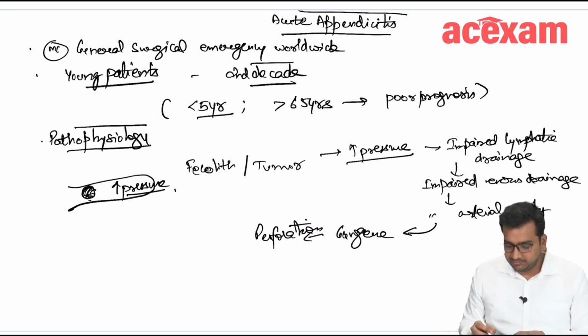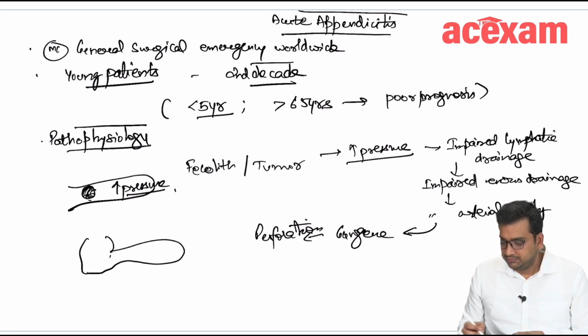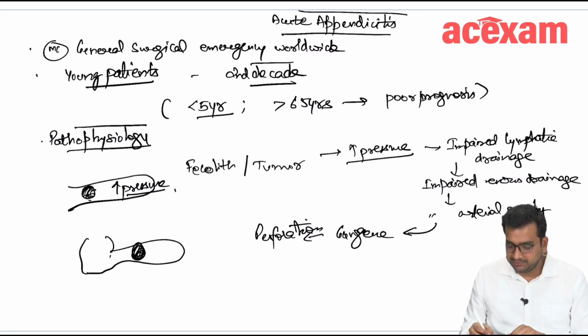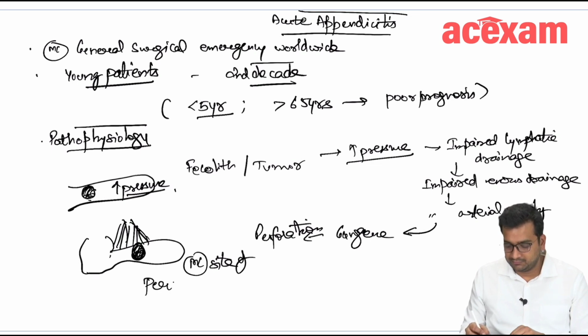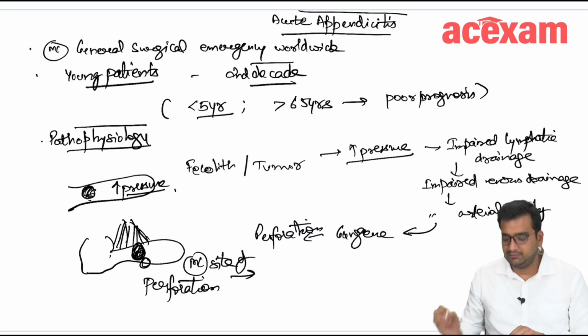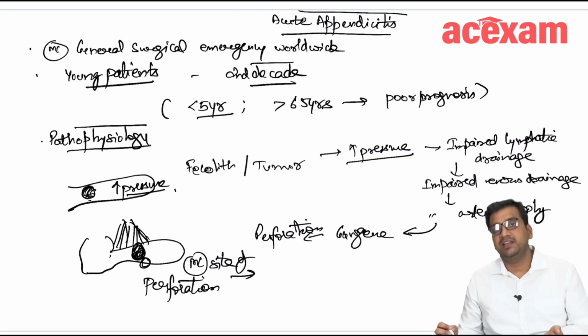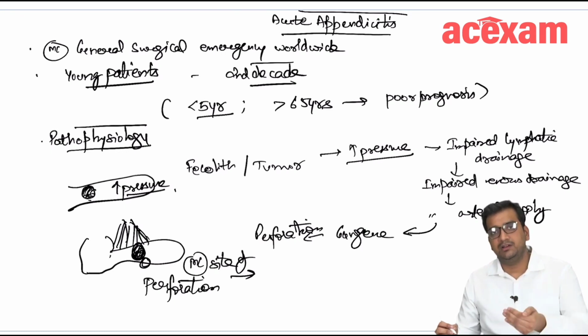Now, regarding the perforation, what is the most common site of perforation? Okay, so if there is a mesoappendix here, most common site of perforation is this one, the antemesenteric side, just beyond the site of obstruction.